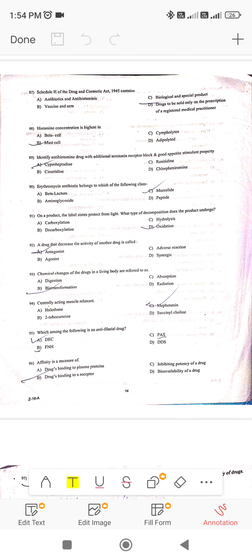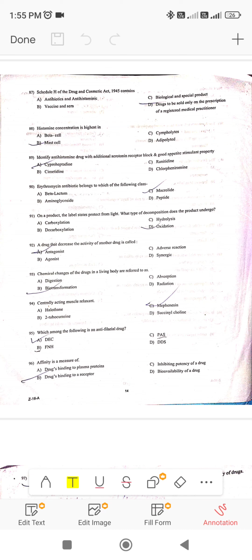Erythromycin antibiotic belongs to which following class? Next, a drug that decreases the activity of another drug is called antagonist. Agonist, one drug increases action of another drug is called agonist or synergistic. Antagonist, one drug opposes the action of another drug. Next, chemical changes of drug in living body are referred to as biotransformation or metabolism.